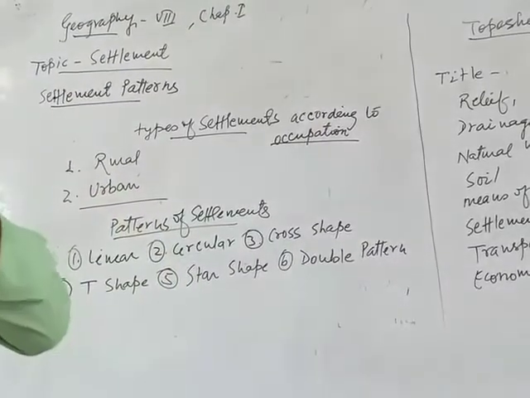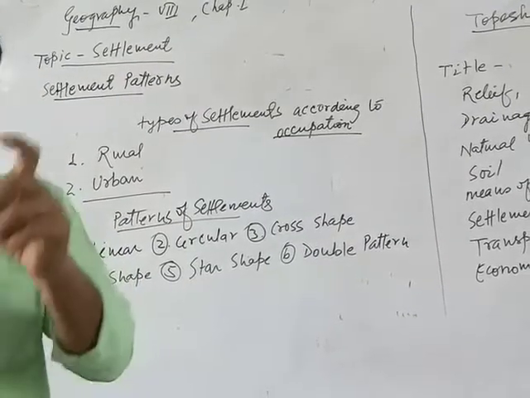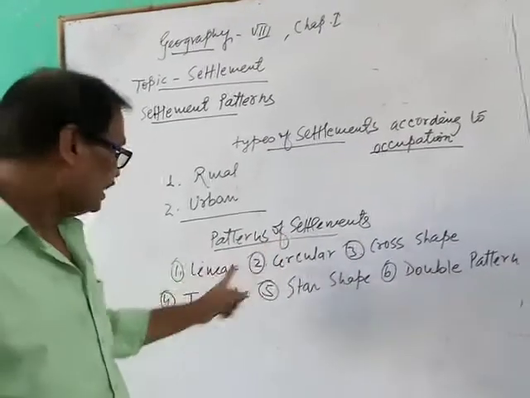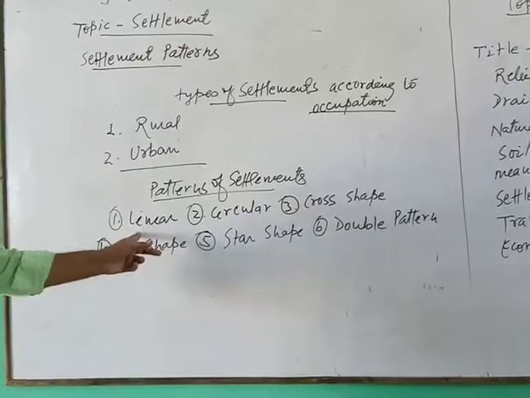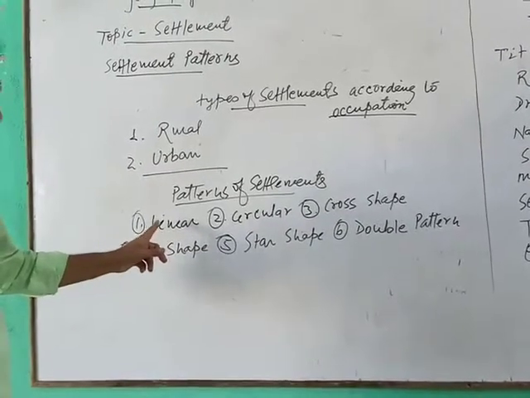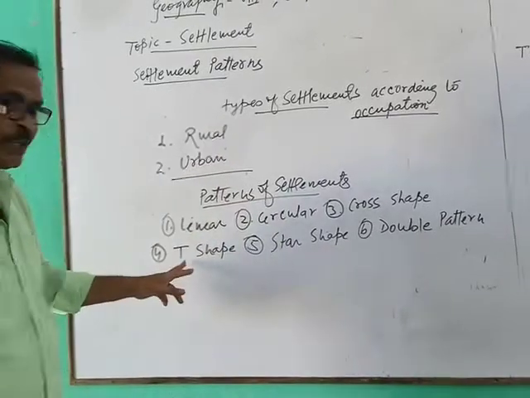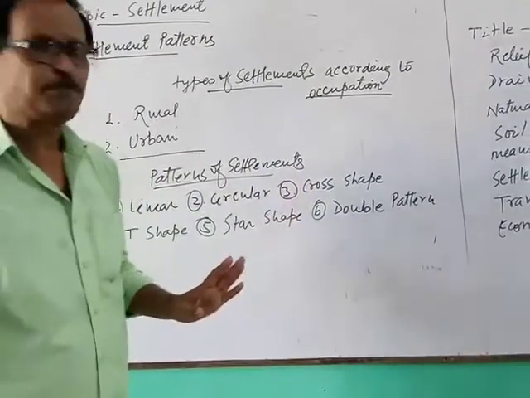Then after, it is very important to know the settlement pattern. This is very important. On the basis of pattern, settlement can be classified into linear settlement, circular settlement, cross-shaped settlement, T-shaped settlement, star settlement, or double pattern settlement.